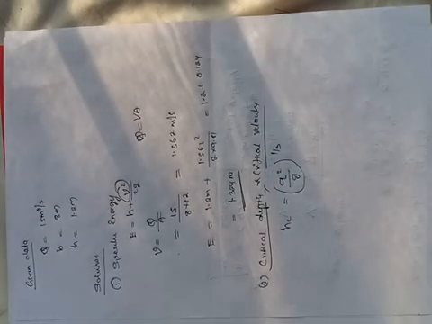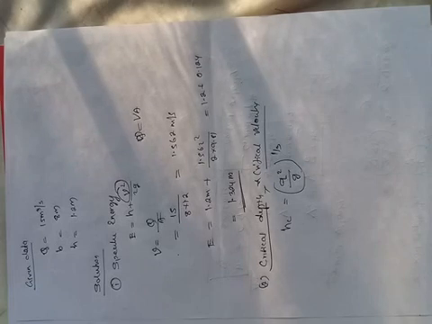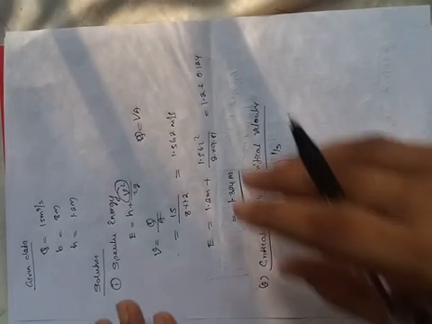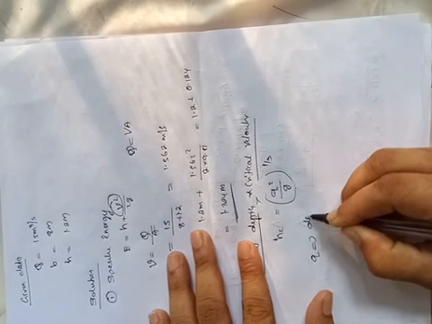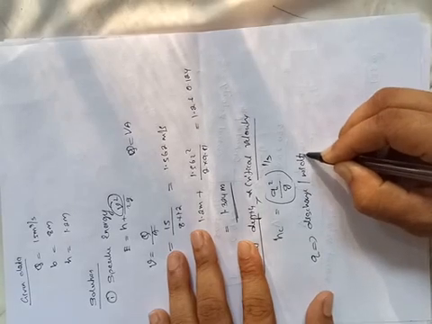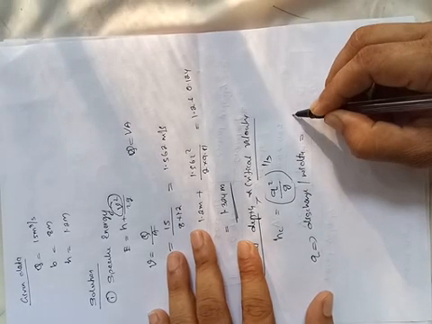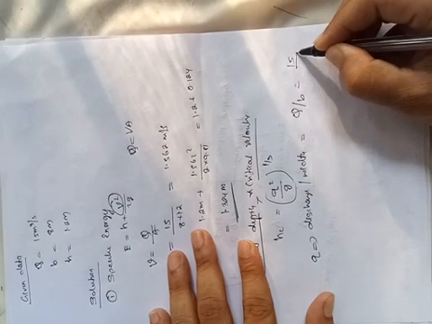What is the q square? q is also unknown data here. q is the discharge per unit width, so you have to find out q. q is Q divided by B, which is 15 divided by 8.